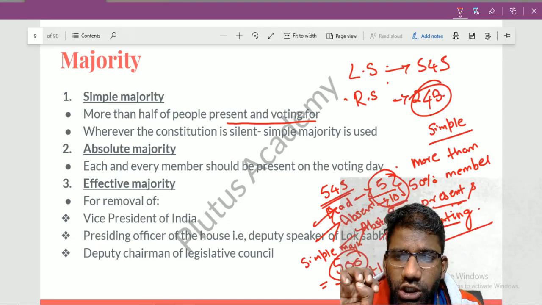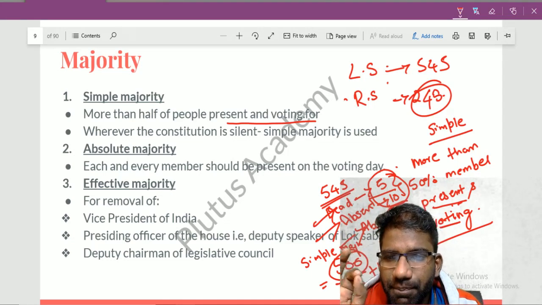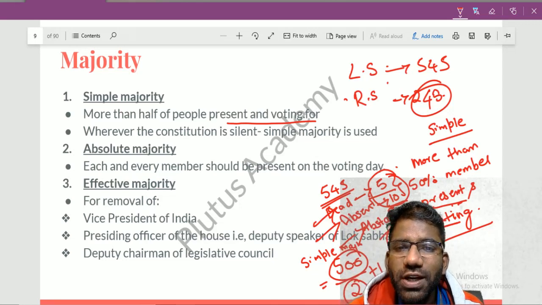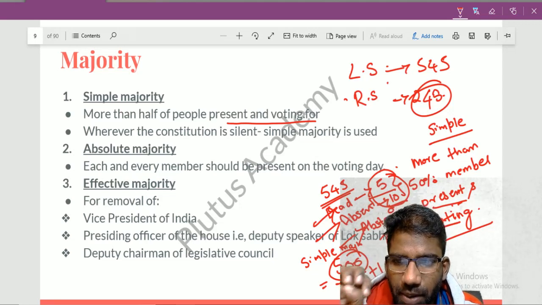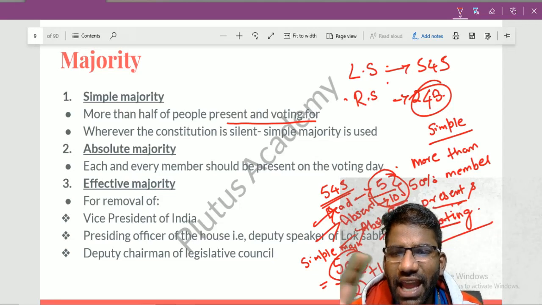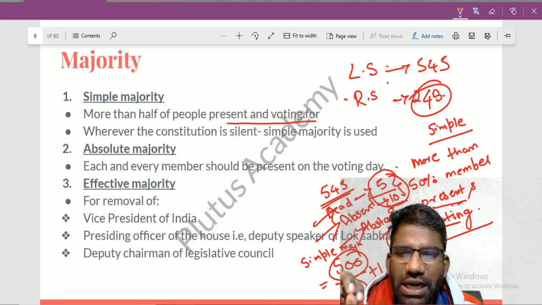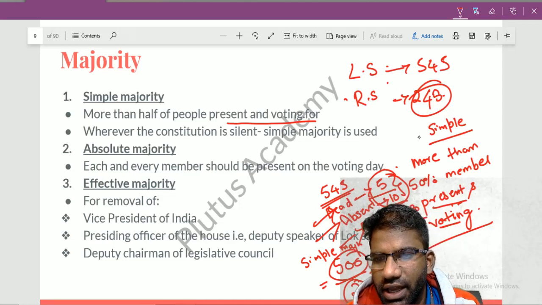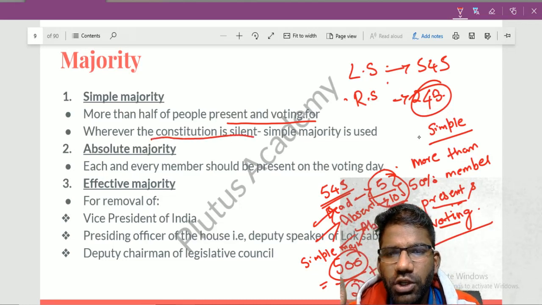Simple majority can be used everywhere where the constitution is silent and is not saying which kind of majority is to be used. So there we use simple majority.